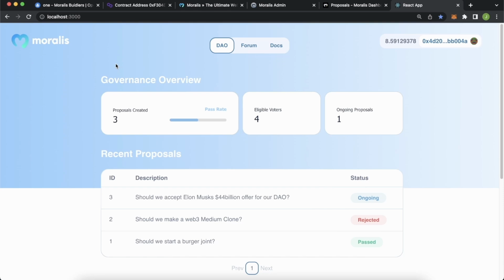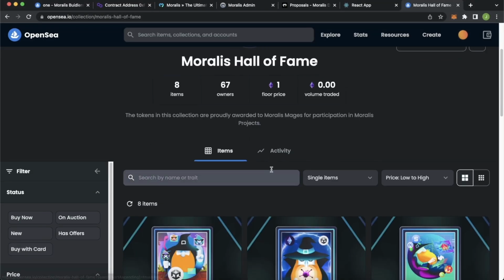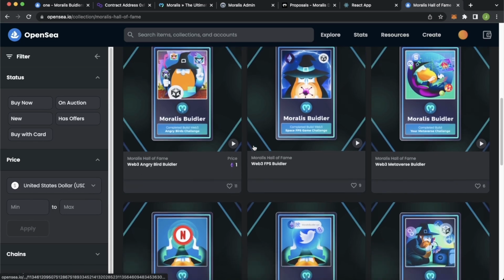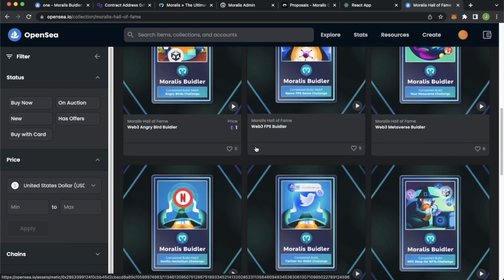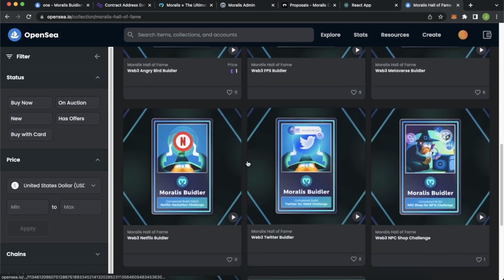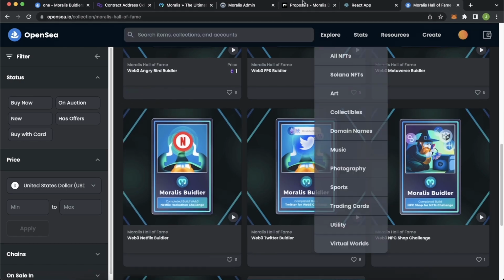And if you're really excited, what you can actually do is go ahead and use the Moralis Builder NFTs to create a DAO for yourself, for Moralis builders. So that's a little bit of extra credit for anyone who's really into this and can go ahead and go to OpenSea and use this Moralis Hall of Fame NFT collection to create this DAO. That would be so cool. So that's just a little idea for you if anyone's looking for a project of their own.